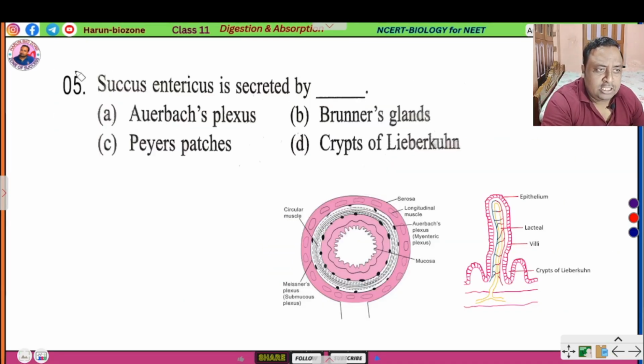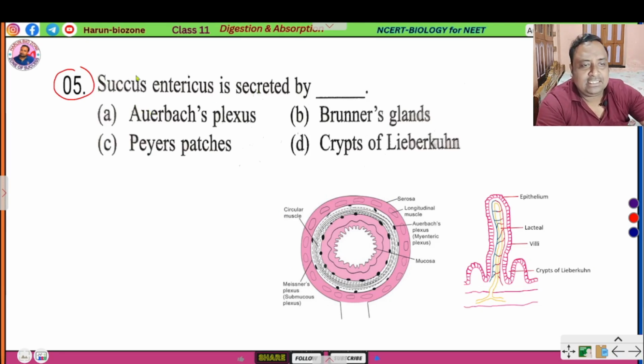Next question, Succus entericus is secreted. Succus entericus is intestinal juice that is secreted in the small intestine.